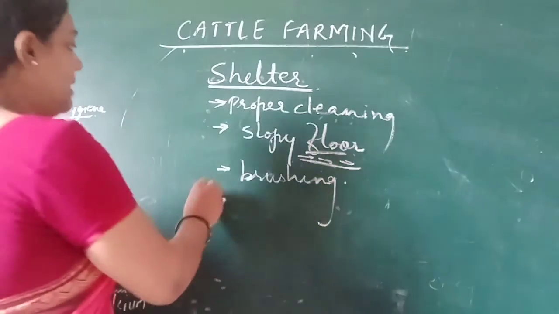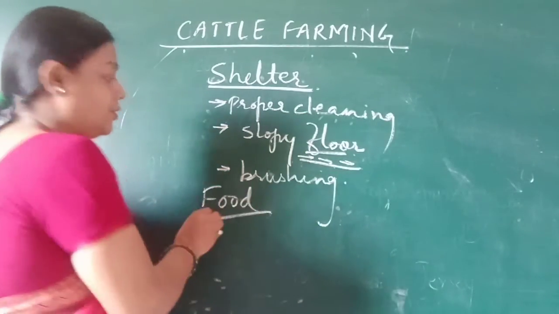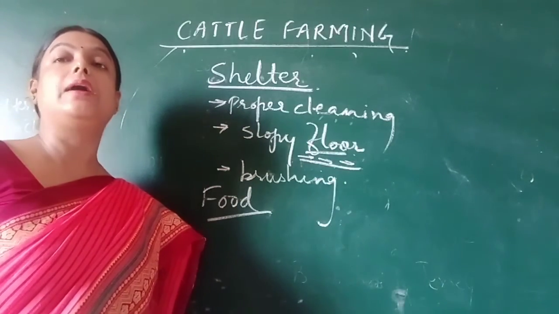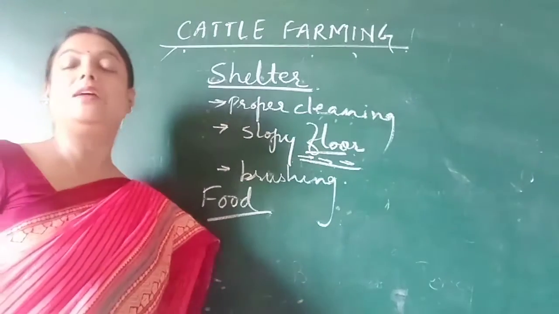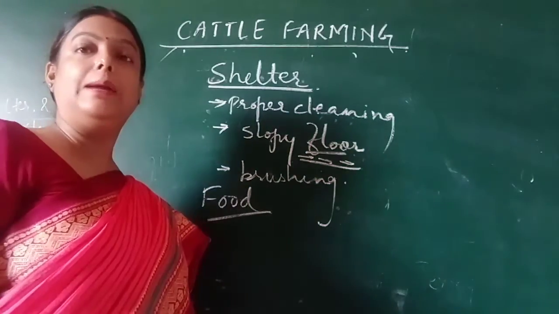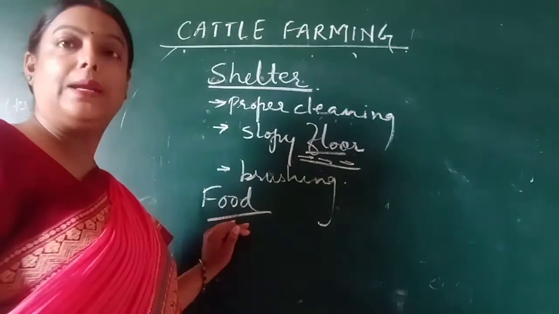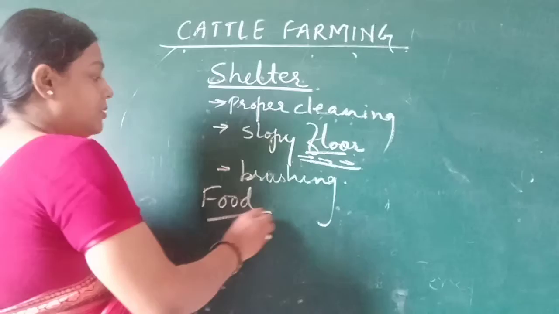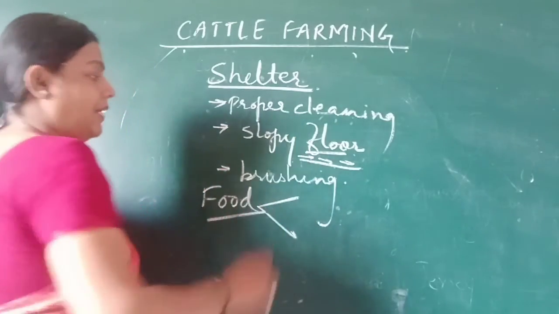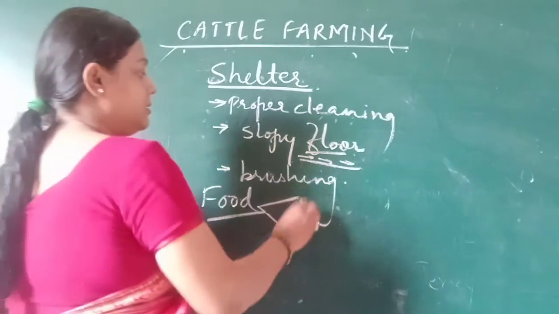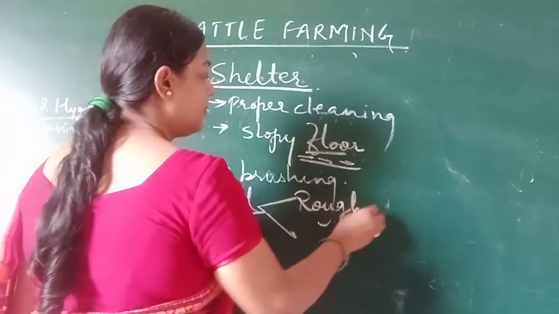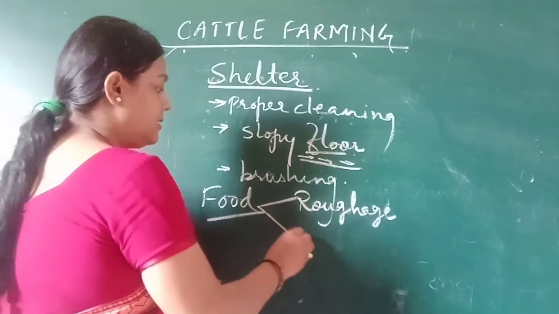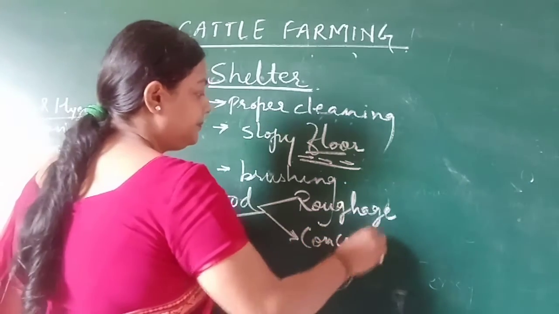Next, we must take care of their food, because our aim is to get good milk production, and at the same time they should be healthy enough to do different kinds of labor. So their food should be good enough for these purposes. Food is basically divided into two types. The first one is roughage. Roughage includes fibers, and the second one is concentrate.